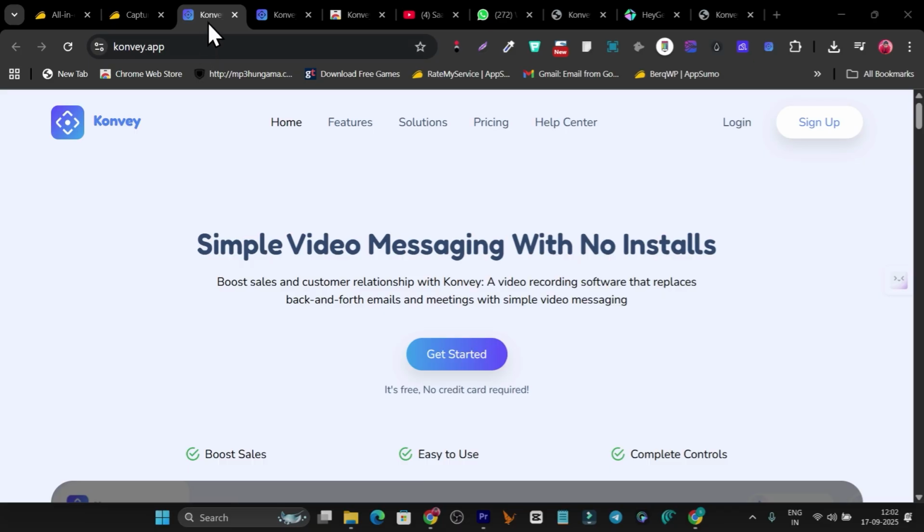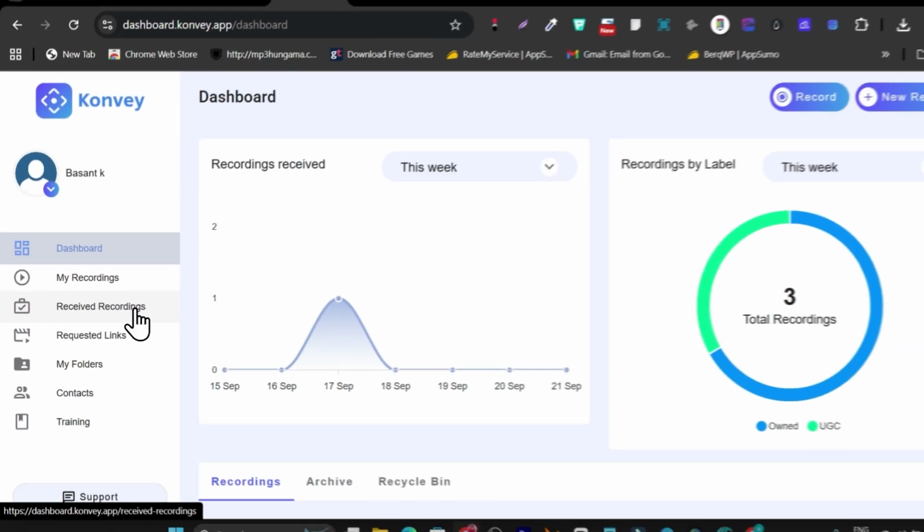In this video, I'm going to talk about a Loom alternative. With its help, you can capture your screen, record the video and even share it with others. And not only that, there's one more feature that I like: you can also accept videos from others.